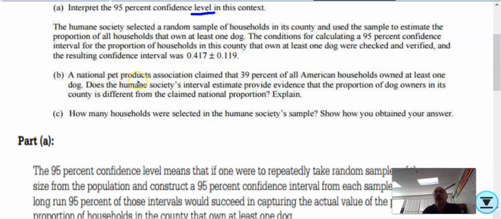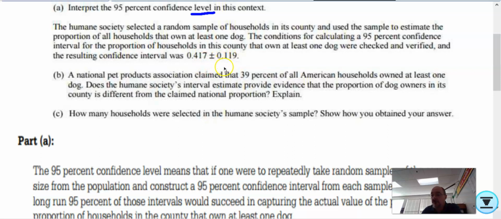B, a National Pet Products Association claimed that 39% of all American households owned at least one dog. Does the Humane Society interval estimate provide evidence that the proportion of owners in its county is different from the claimed national proportion? Okay, well, ladies and gentlemen, what you would do is you would go ahead and find the interval. You would subtract the margin of error, add that margin of error.